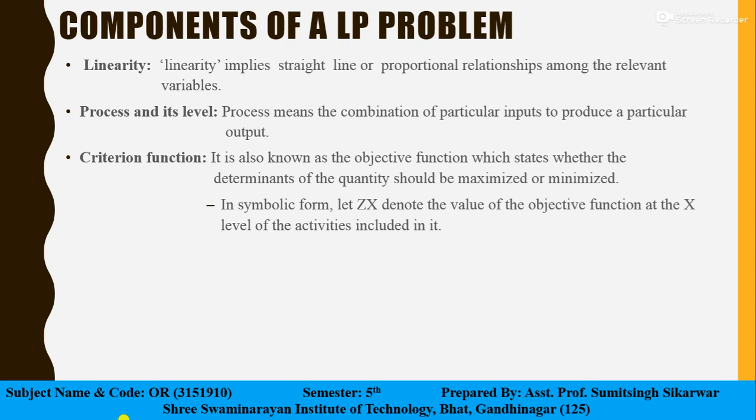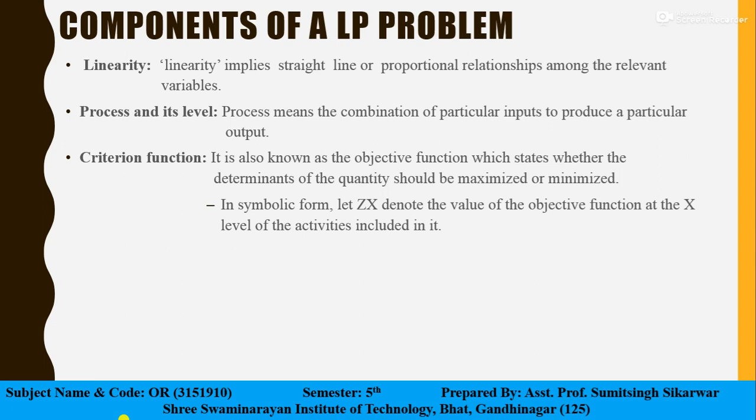An objective function should include all the possible activities with the revenues or profit. The goal may be either to maximize or to minimize the function. In symbolic form, it is denoted by Z(x) or simply capital Z. It denotes the value of the objective function x at a level of activities included in it.